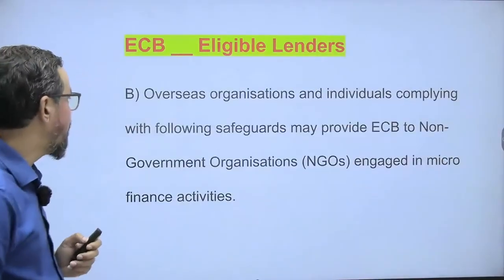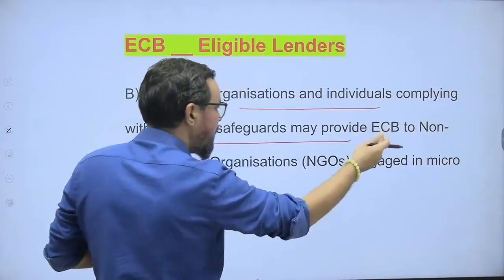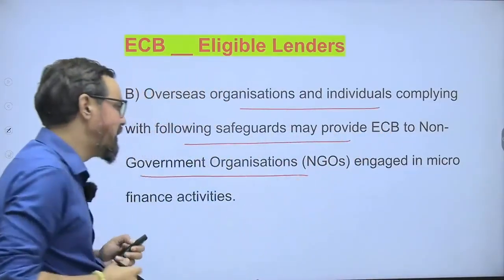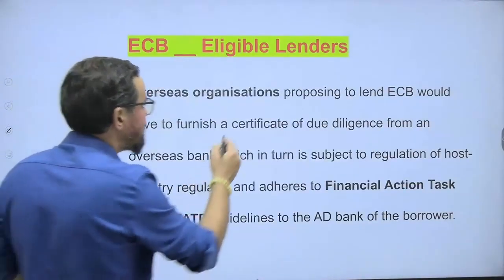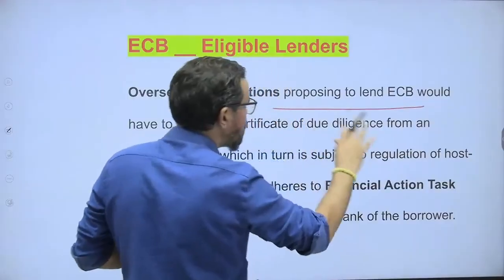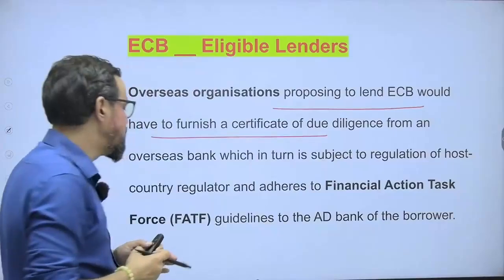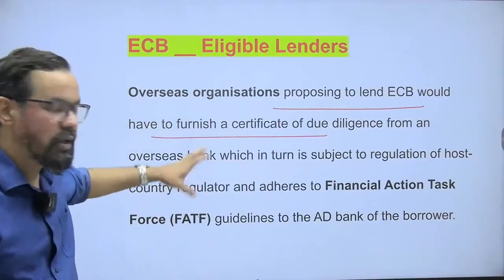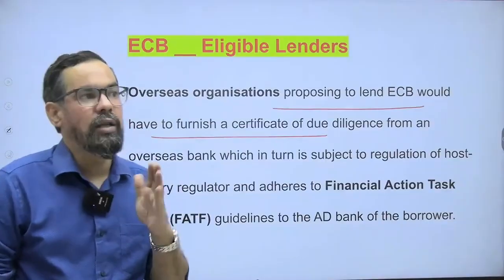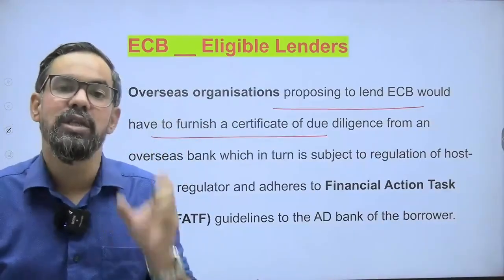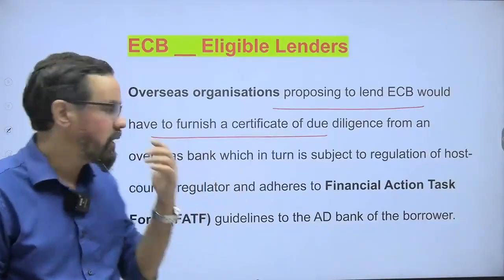Apart from this, organizations or individuals complying with the following safeguards may lend ECB to non-government organizations engaged in microfinance activities also. The overseas organization proposing to lend ECB must furnish a certificate of due diligence and all. Basically there must be adherence to the FATF guidelines. And for KYC, we have to follow the 6-point KYC of SWIFT, known as 6-point SWIFT KYC. That should be part of this.